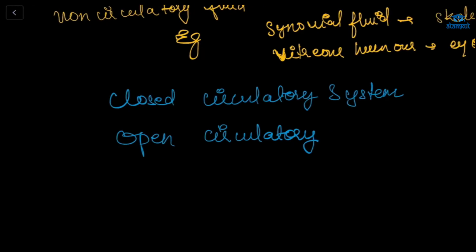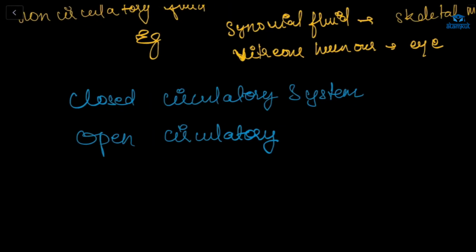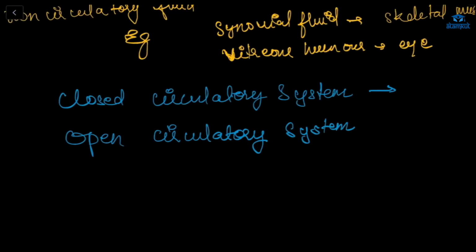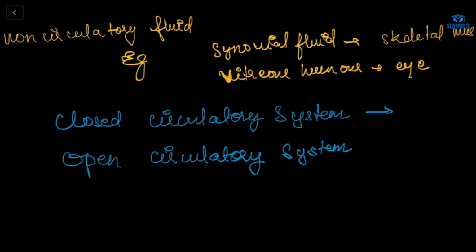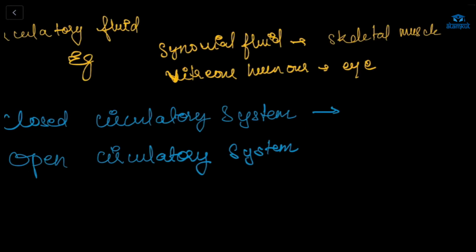Now here we have the open circulatory system. In the closed circulatory system, the traveling of this fluid is through vessels like arteries, veins, and capillaries. But in the open circulatory system, there are no capillaries or veins or arteries.